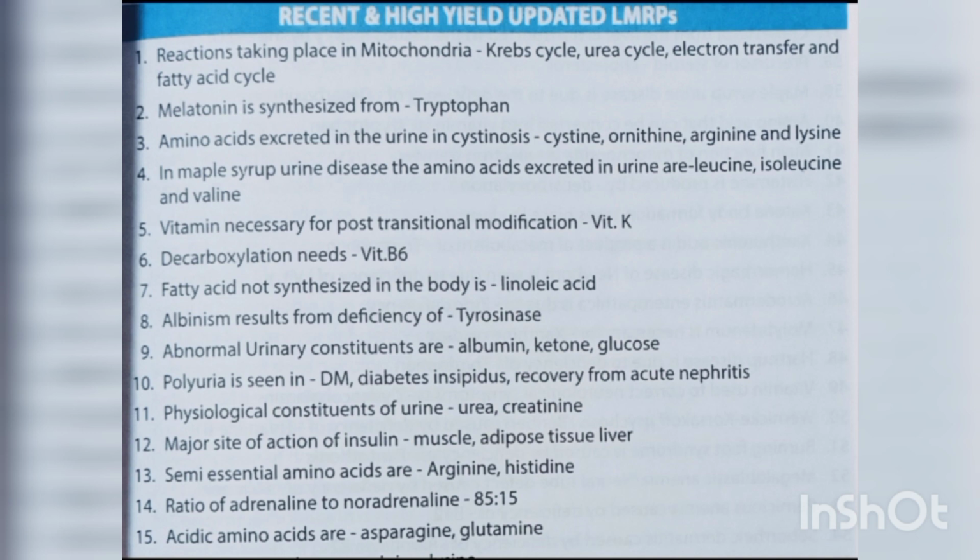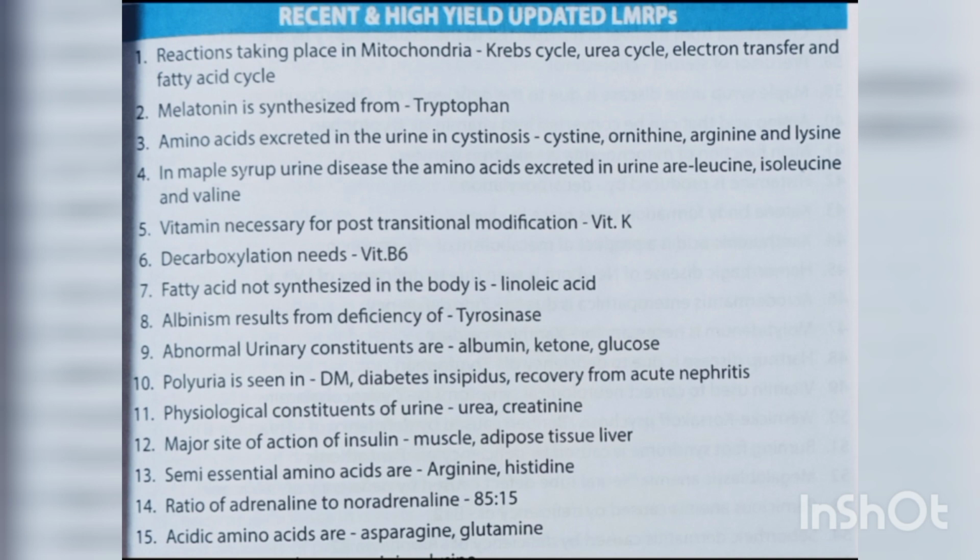Vitamin necessary for post-translational modification is vitamin K. Decarboxylation needs vitamin B6. Fatty acid not synthesized in the body is linoleic acid. Albinism results from deficiency of tyrosinase. Abnormal urinary constituents are albumin, ketone, glucose. Polyuria is seen in diabetes mellitus, diabetes insipidus, recovery from acute nephritis.